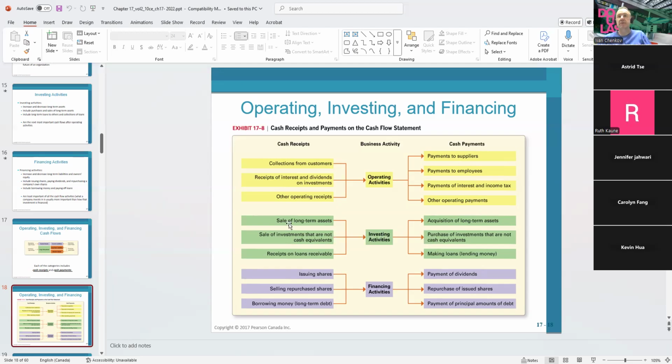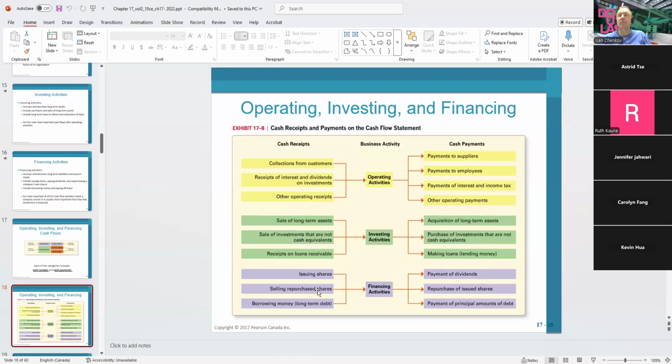Investing: where does the investing cash come from? When we sell long-term assets, we get cash in. When we sell our investments which are not cash equivalents, meaning money market or something highly liquid, that will be cash coming in. Or when we get our loan back. Where is the cash going to go? It goes for purchasing long-term assets, purchasing investments, or lending money to other companies.